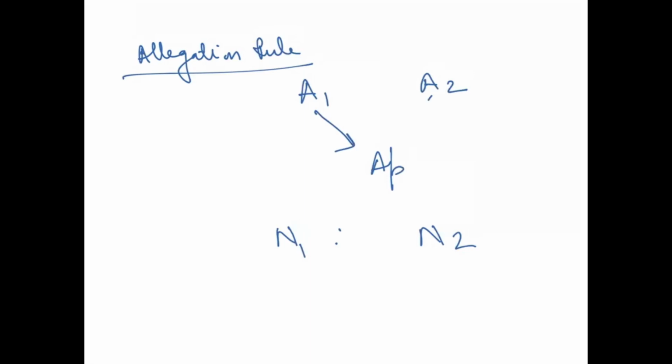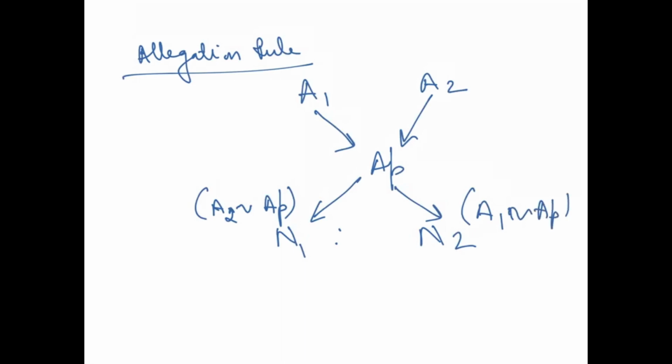So see the arrows. Look at it. And here N1 is basically what? See, this has to be A2 minus AP and this is A1 minus AP, right? See, how do we do this? What exactly are we trying to say here? So again, the same thing. I'll explain it to you with the help of an example. So let's move on to the question.